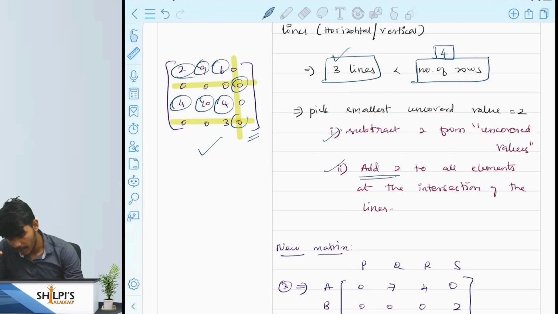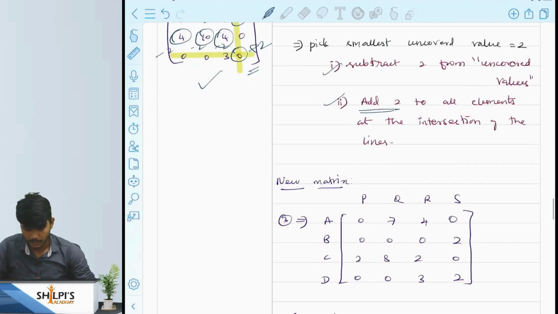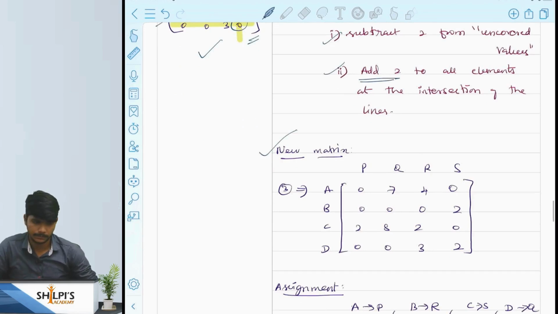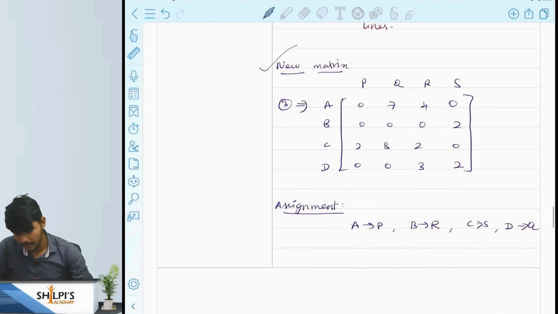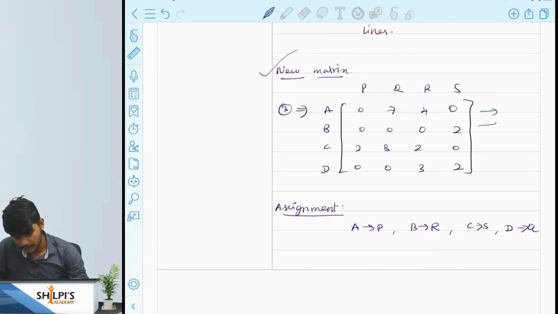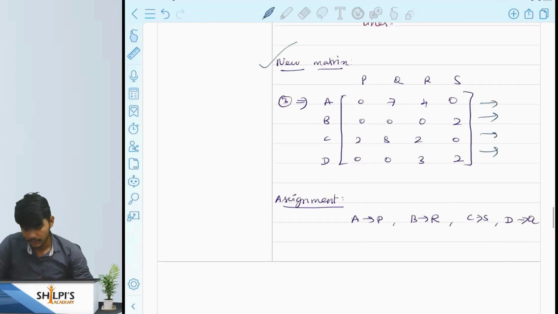So we will subtract 2 from these 6 elements and add 2 at the intersection of the lines. So we will get a new matrix. With this new matrix, if I try to cover the zeros, I can cover them with a minimum number of lines, that is 4. Our number of rows is also 4, so this is the optimal matrix.